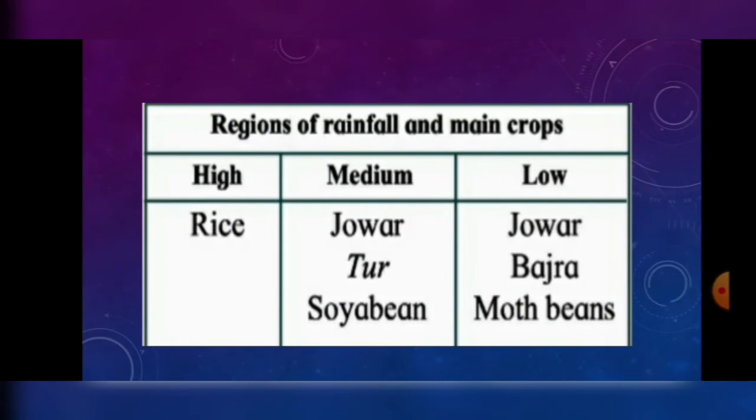Regions of rainfall and main crops. Regions of high rainfall: the main crop is rice. The regions of medium rainfall: the main crops are jowar, tur, soybean. Regions of low rainfall: the main crops are jowar, bajra and moth beans. Besides these crops, some cash crops are also grown on a large scale, for example, sugarcane, cotton, turmeric, vegetables and onions.